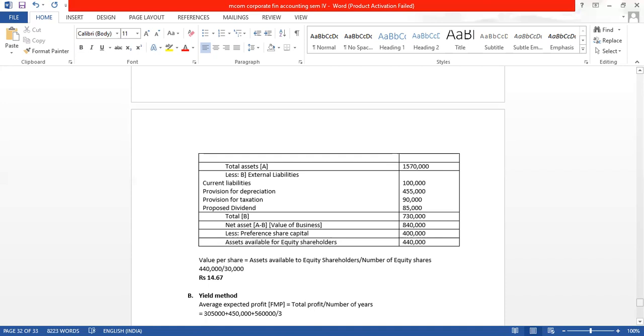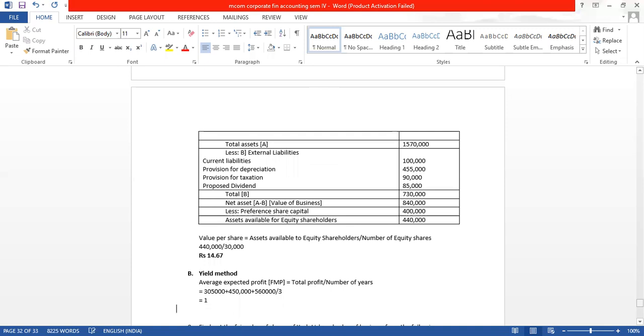So add all the profits. How much are we getting? 13 lakh 15,000 divided by 3. So how much is it coming? It is coming 4 lakh 38,333. This is our FMP. Now we have got the FMP, this is our FMP.